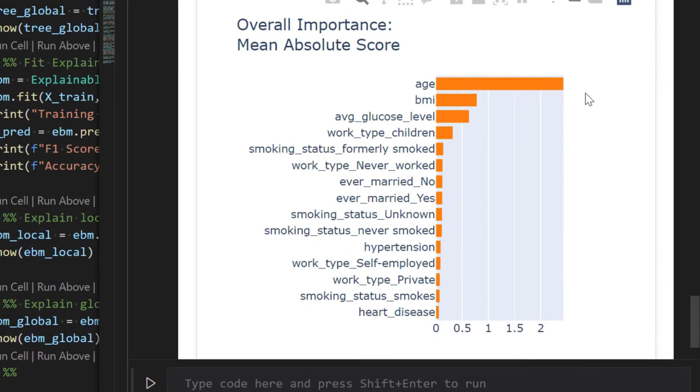This provides a feature importance of all the attributes. You can clearly see that age has the highest feature importance. Then we have body mass index, average glucose level, work type children, smoking status formerly smoked, and so on. From this we can get an idea that high values of age, body mass index, average glucose level, and work type children are majorly responsible for pushing the outputs towards stroke.